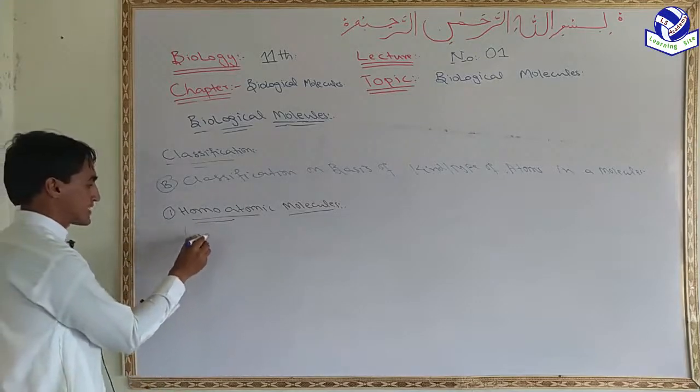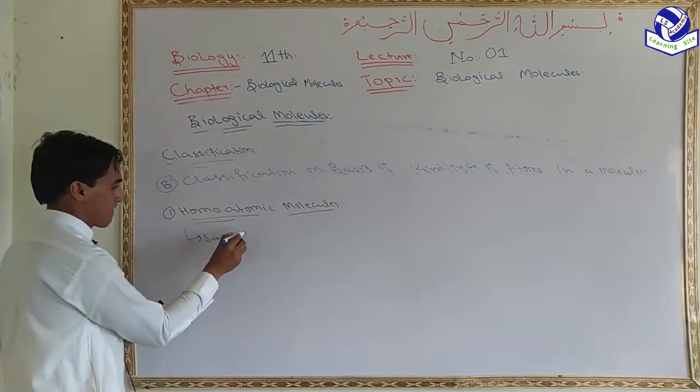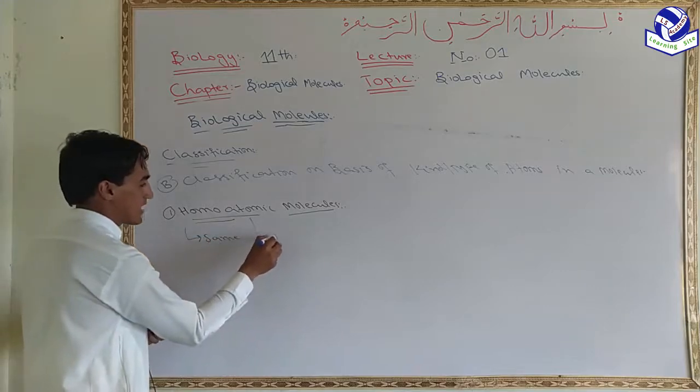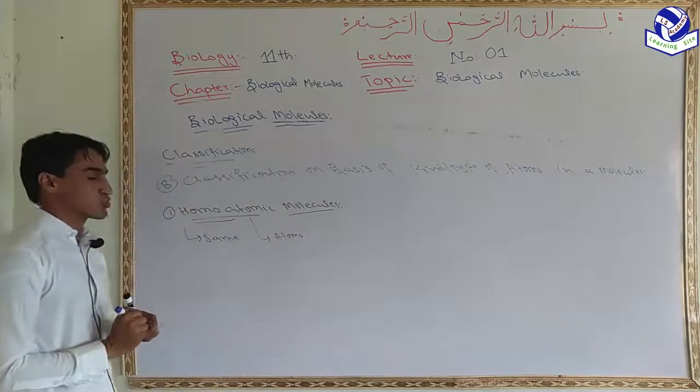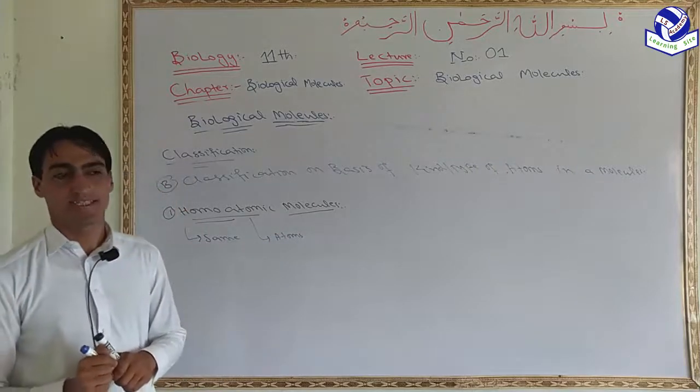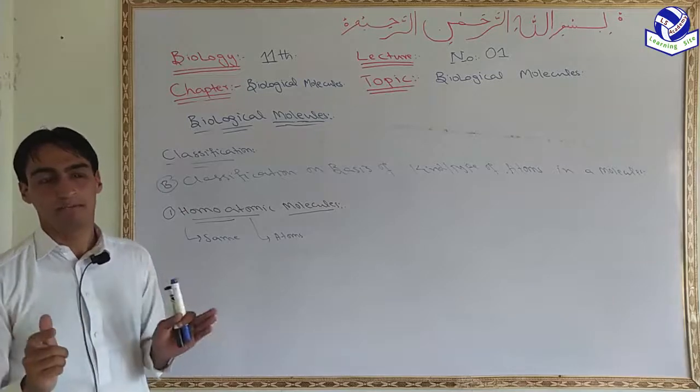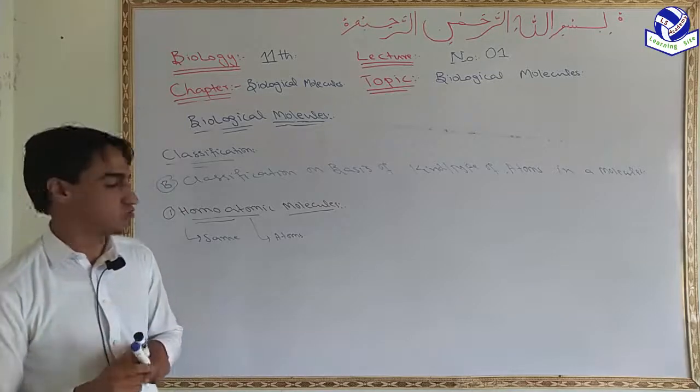Homo means same, and atomic represents atom or the number or kind of atom. So the type of molecule which consists of the same type of atom is called a homoatomic molecule.